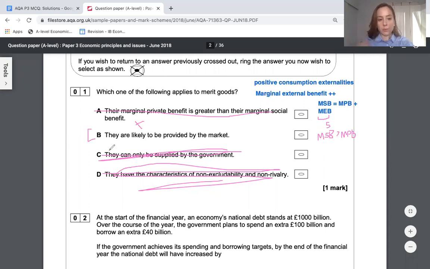It's quite an odd response, but this is the only one left. Yes, merit goods will be provided, just not in enough quantity, but they will be provided. There are still possibilities of making profits in this market because there is some demand for the market. Some people do want to buy merit goods, just not enough for it to be socially optimum.